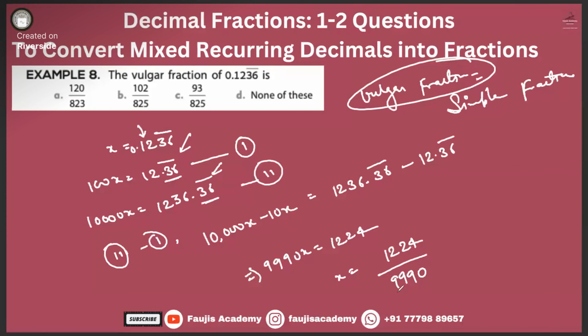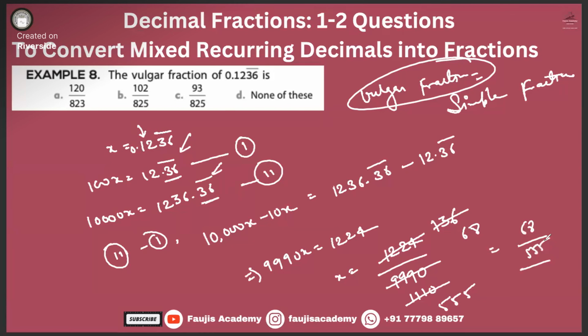Please simplify it. Tell me which one is the answer. It's divisible by 9. 1224 divided by 9 is your 136, right? And 9900 divided by 9 is 1100. Is it correct, guys? Or have I made some mistake somewhere? Then 136 and 1100 are both divisible by 2, giving 68 divided by 550.